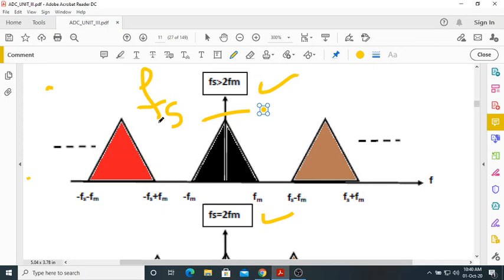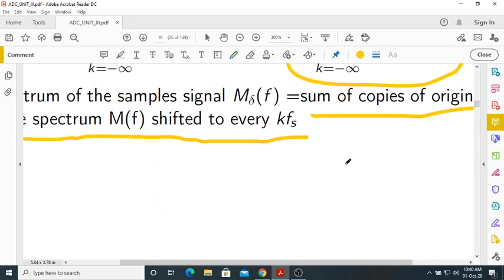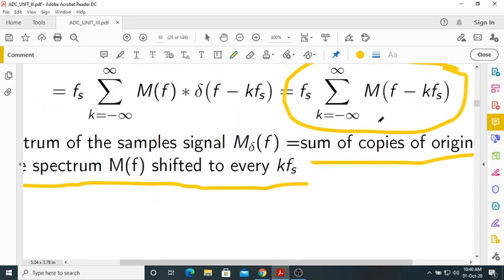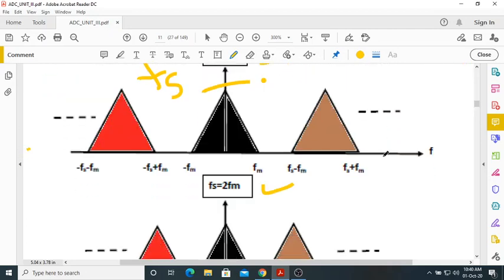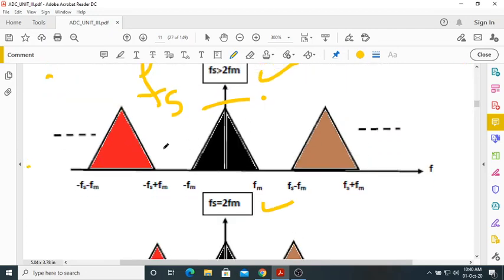Now, this is the case where fs is greater than 2fm. Then you get a spectrum like this. Why? Because fs is greater than 2fm. So there is a gap between any two neighboring spectrums.